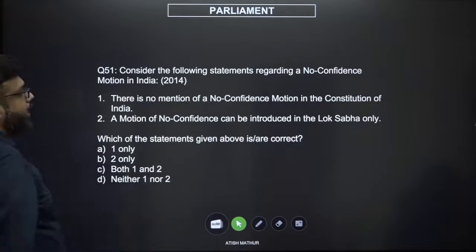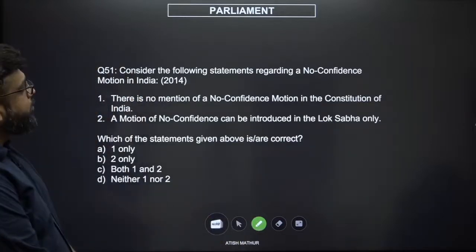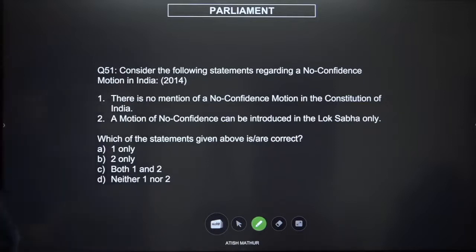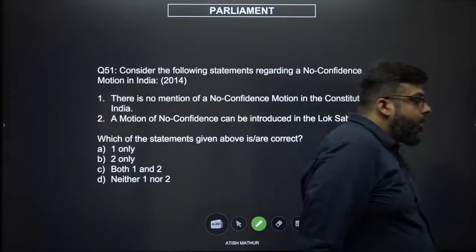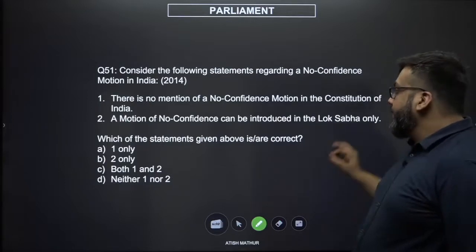Consider the following statements regarding a no confidence motion. There is no mention of a no confidence motion in the Constitution of India. A motion of no confidence can only and only be introduced in the Lok Sabha only. Very good question actually. A motion of no confidence can be introduced in the Lok Sabha. That is absolutely undeniably correct.